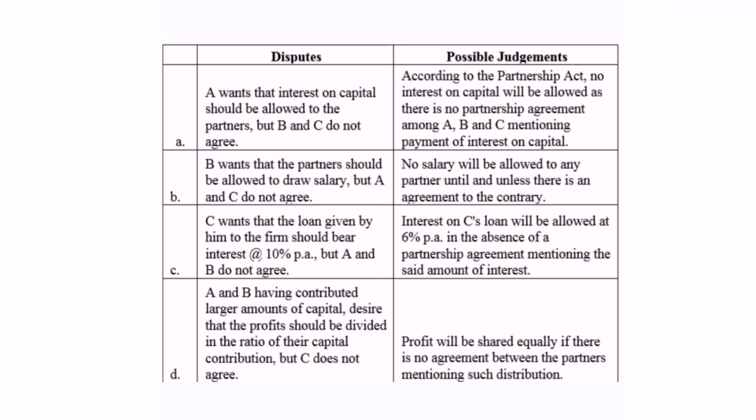In the last case, A and B have contributed a larger amount of capital. So they are demanding more profit. The profit should be divided in the ratio of their capital, but C is not agreeing. So here we know that in the absence of partnership deed, profits are to be shared equally.